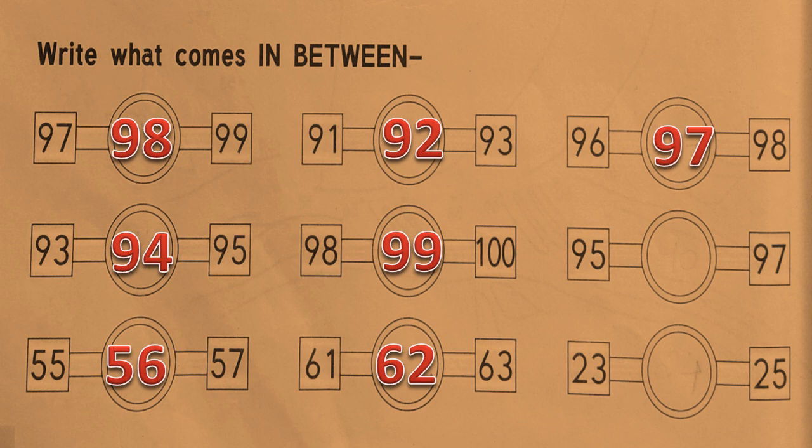Okay, next question, 95 and 97. So, count from 95, 95, 96, 97. So, 96 comes in between 95 and 97. Our last question is 23 and 25. So, all of you count forward from 23 to 25. 23, 24, 25. Yes. So, 24 comes in between 23 and 25. Okay.